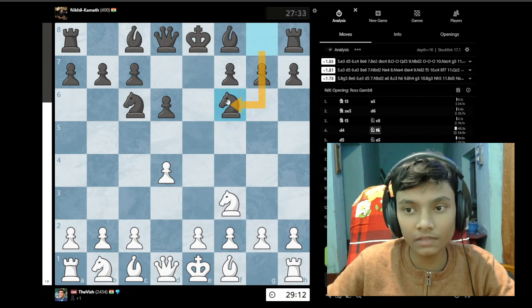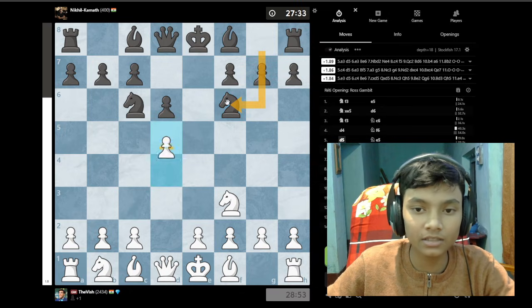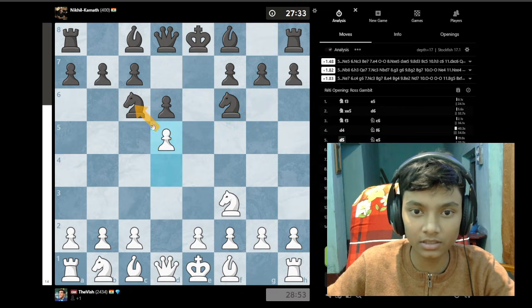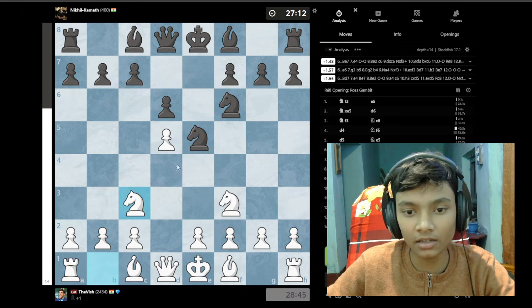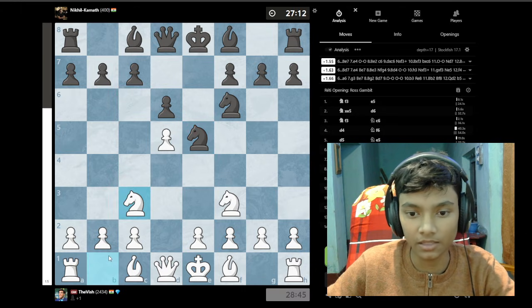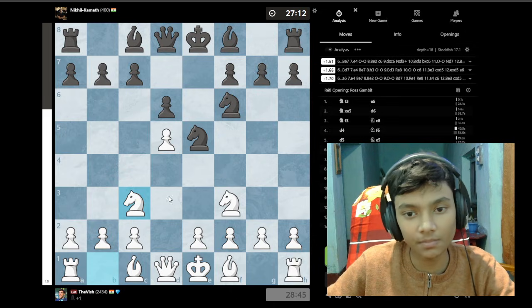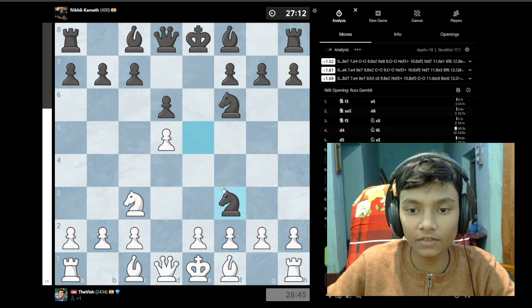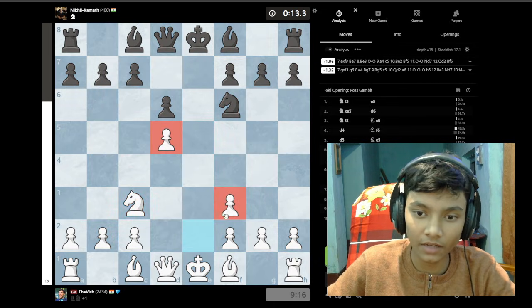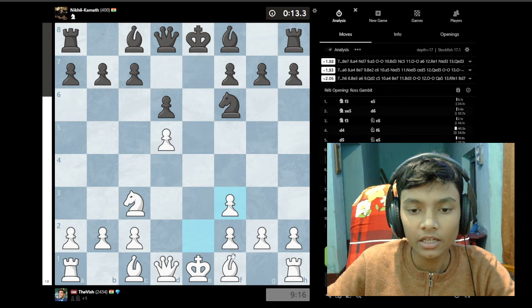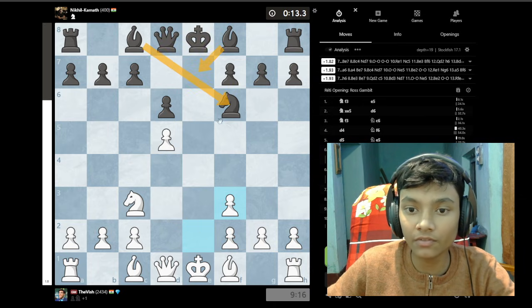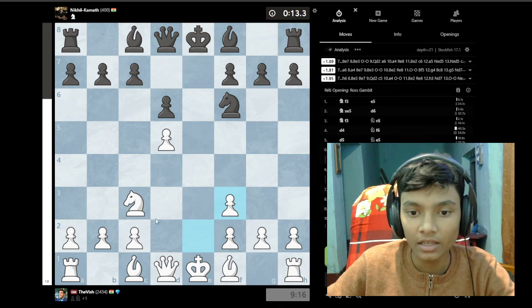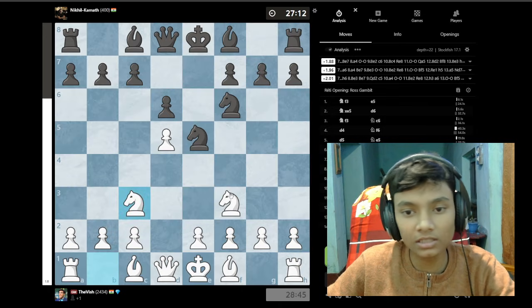So a normal development move, knight f6, happens, and the pawn push attacks the knight. He moves his knight to e5, and now knight c3 is played. If Nikhil Kamath would have taken here, you can see that the position of white is very good. He's a pawn up, and the development of black is kind of hard, and it's very easy for white to develop. So taking is not a good move.